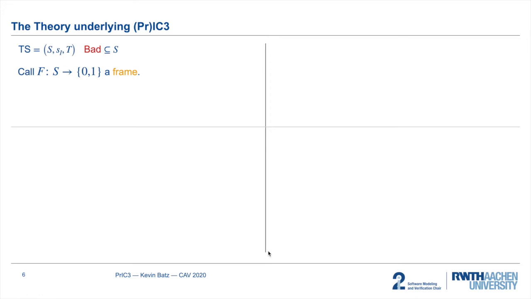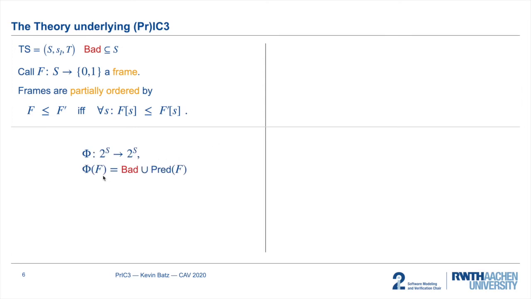We will now have a closer look at the theory underlying IC3 and PrIC3 respectively, and I will start with IC3 and transition systems. Here let us call every set of states, or equivalently its indicator function, a frame. We have a partial order on these frames, which is subset inclusion, and now we define an operator, a frame transformer phi, that takes a frame F and maps F to all bad states plus all predecessors of states in F. This operator defines the states that reach bad in a stepwise fashion by means of a least fixed point iteration, and the set of all states that reach bad is precisely the least fixed point of phi.